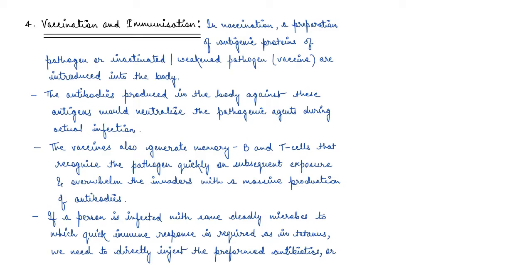So again, these vaccines basically generate memory-based B and T cells. And these B and T cells recognize the pathogen as soon as our body is exposed to it. And it immediately fights these antigens by massively producing antibodies, right? So basically, our immune system is ready for these kinds of pathogens now, and there will be a very quick immune response, right?